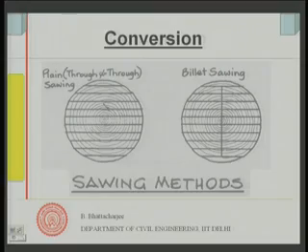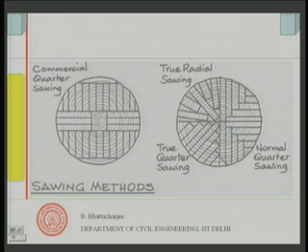Therefore, how you cut it is important; its behavior or the properties that you get depend upon how you cut it. So, one way is to cut through and through plane. The billet sawing would look something like this, you have cut, actually it is like this, and then pieces are brought in from here, and once you have removed the bark, useful planks could be obtained in this manner. So, this is called conversion.